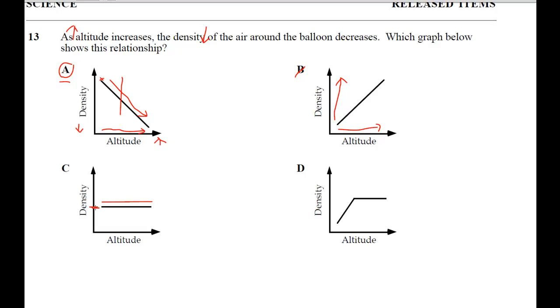Stays at this point. And here we have, as altitude increases, well, what's happening here? Density is increasing, so we automatically know that's wrong. But then at some point, at this point right here, it levels off and stays the same. Okay, so the correct answer is, again, letter A.